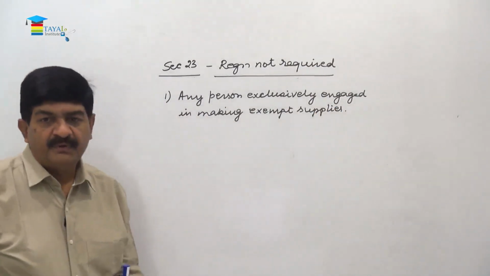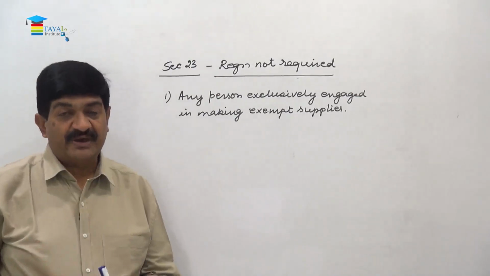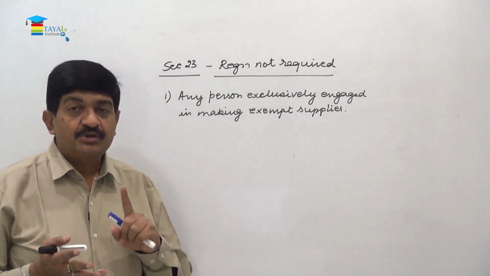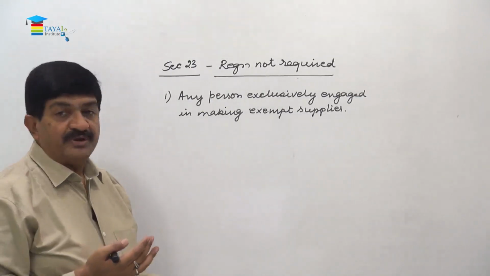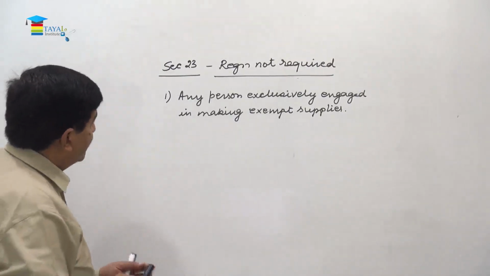Any person exclusively engaged in making exempt supplies. So exempt supplies include even the supplies which are non-taxable. So non-taxable supplies, he is not to be registered. Exempt supplies, he is not to be registered. Right?